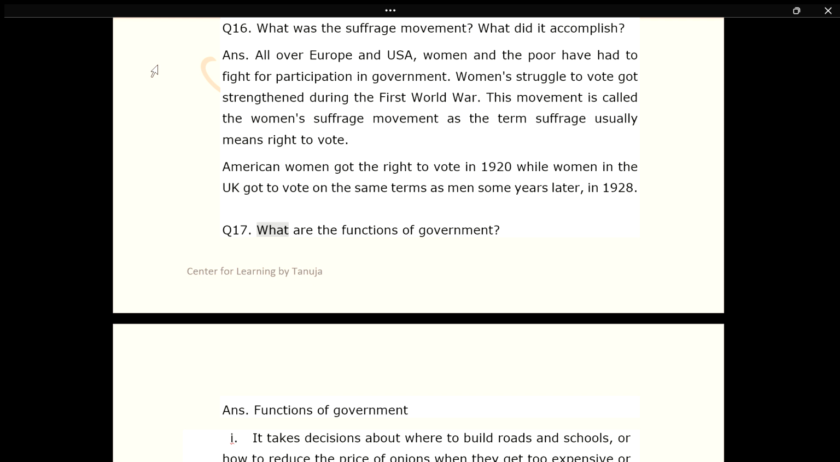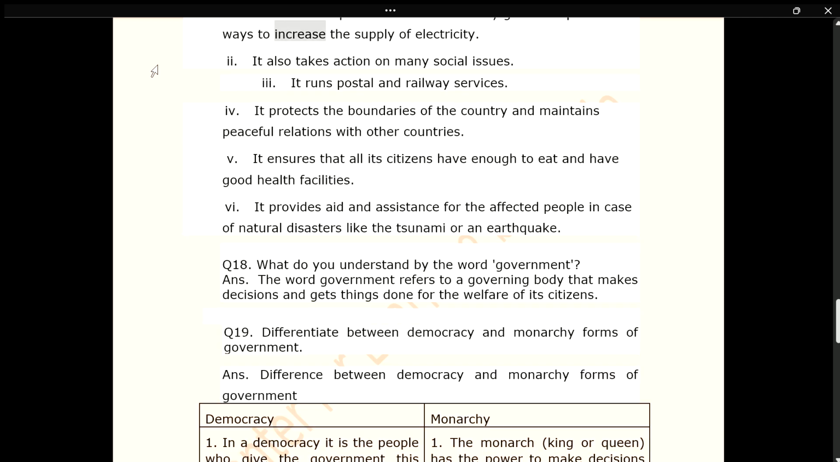Q17. What are the functions of government? Ans. Functions of government. 1. It takes decisions about where to build roads and schools, or how to reduce the price of onions when they get too expensive, or ways to increase the supply of electricity. 2. It also takes action on many social issues. 3. It runs postal and railway services.